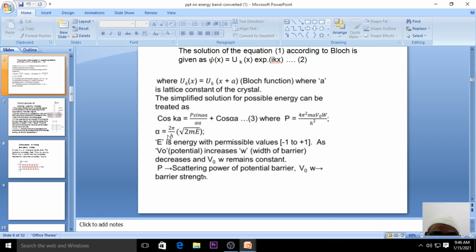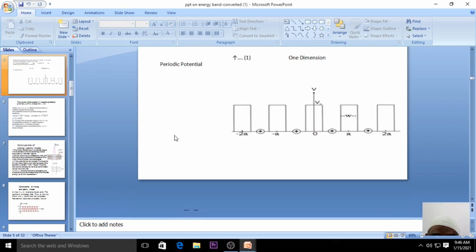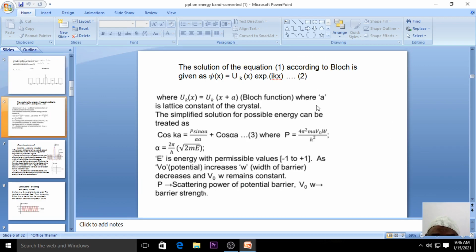So it is a sine and cosine wave, and definitely it will have a value from negative 1 to plus 1. And V naught, when we look at the schematic diagram of Kronig and Penny, you can see this is called V naught. Here we discussed that V naught is a potential, which will be increasing the potential.